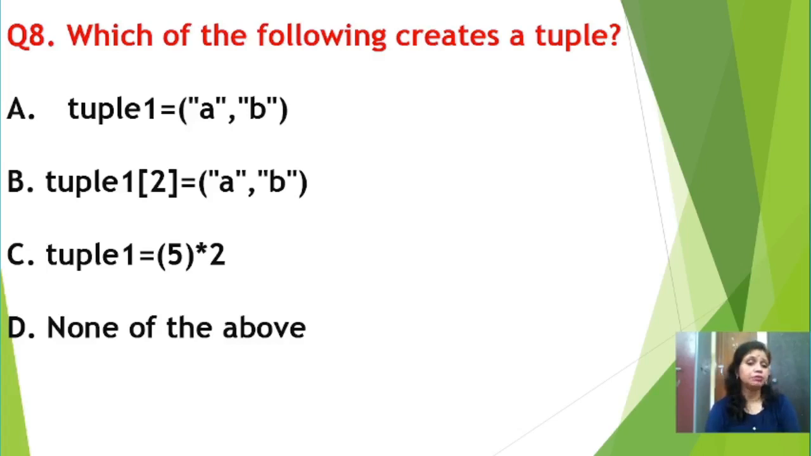And tuple1 equal to, within round brackets, 5 multiply 2, that means 5 multiply 2 is 10. So here you create one integer variable, that is tuple1. And none of the above means no option is there. But students, option A is a valid option to create a tuple variable. Here the tuple variable name is tuple1 and the elements are A comma B. So this is your valid option. In this way you can create a tuple variable, and as we have discussed, a tuple variable can contain any type of values, maybe string, integer, float, or a combination of all these types. So option A is the valid option, right, students?